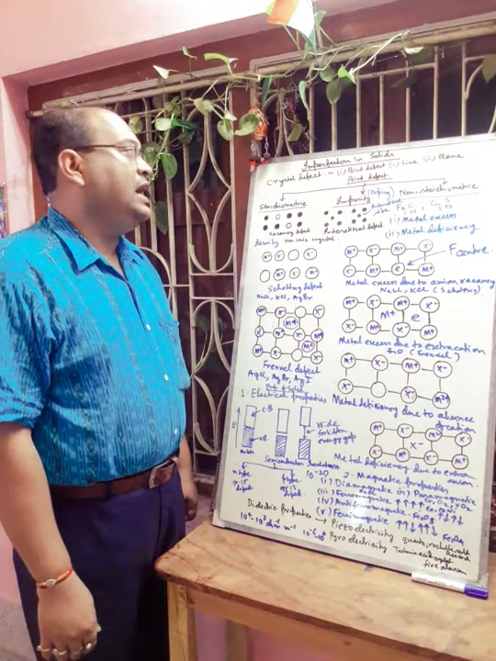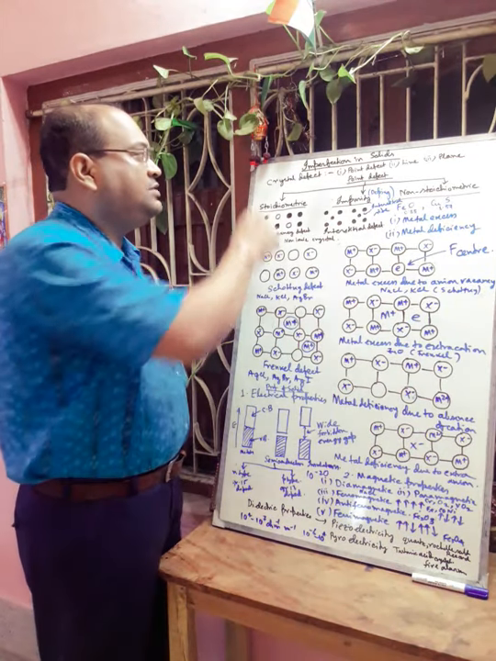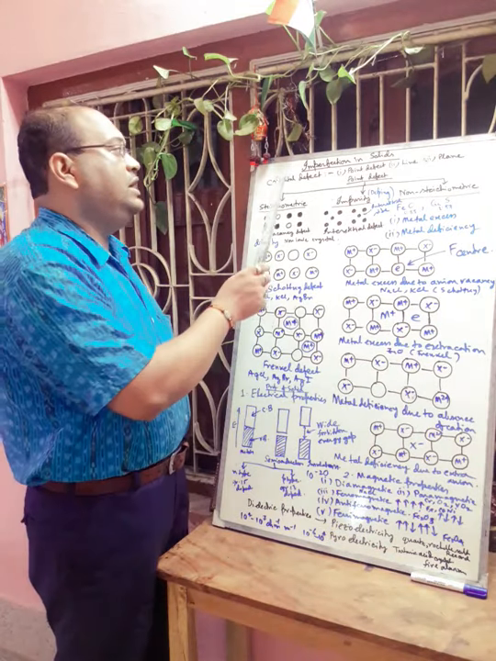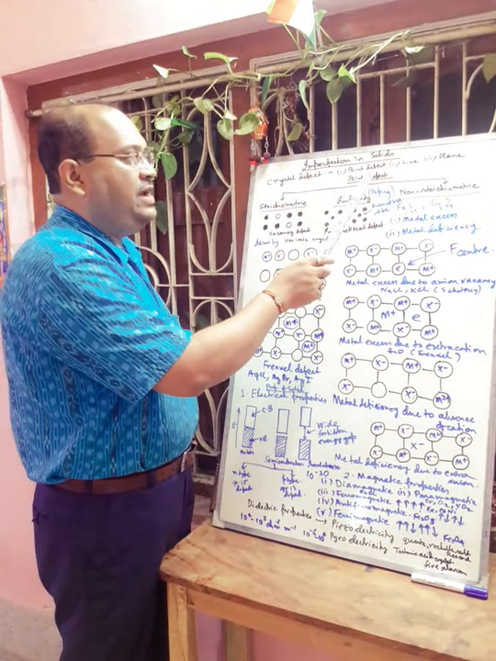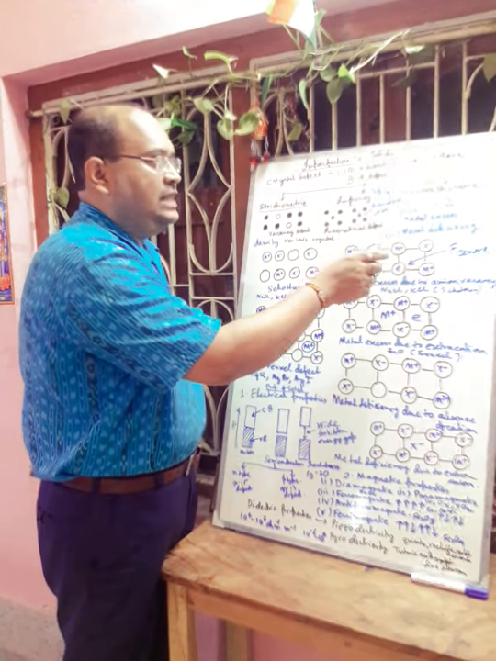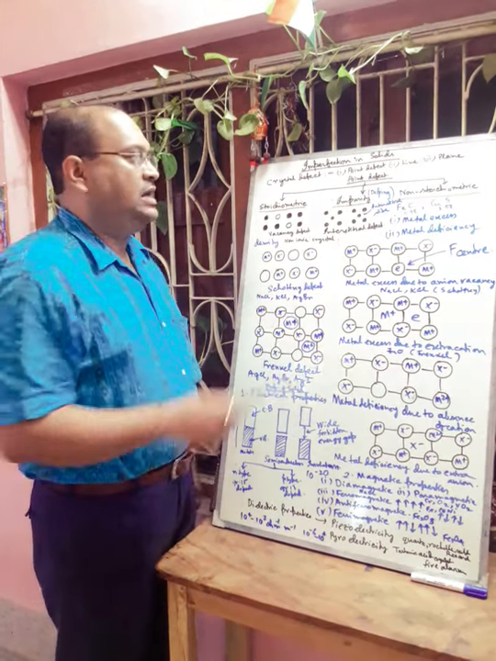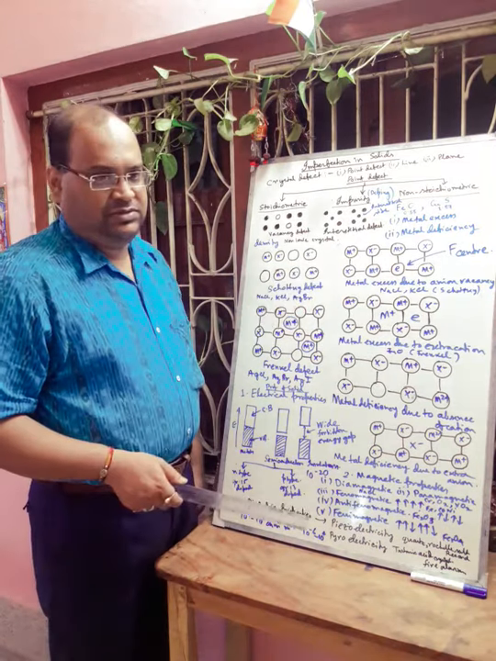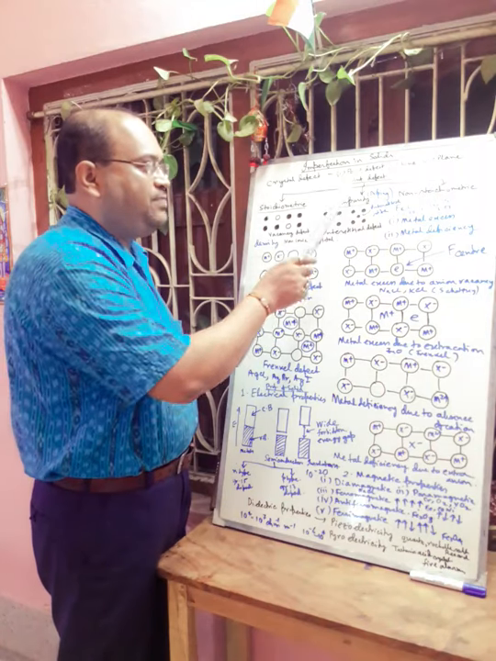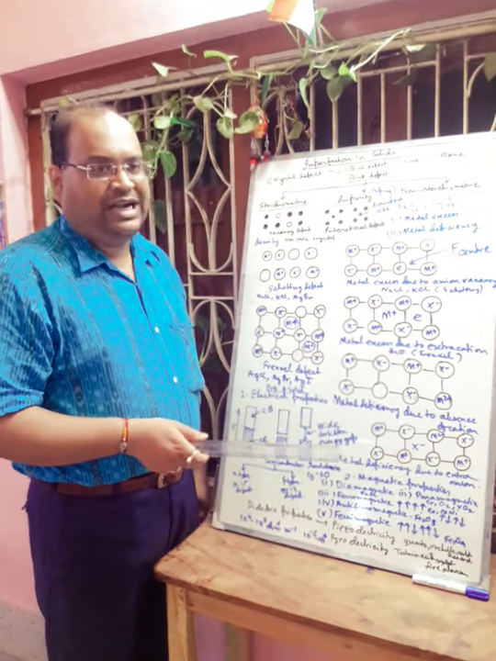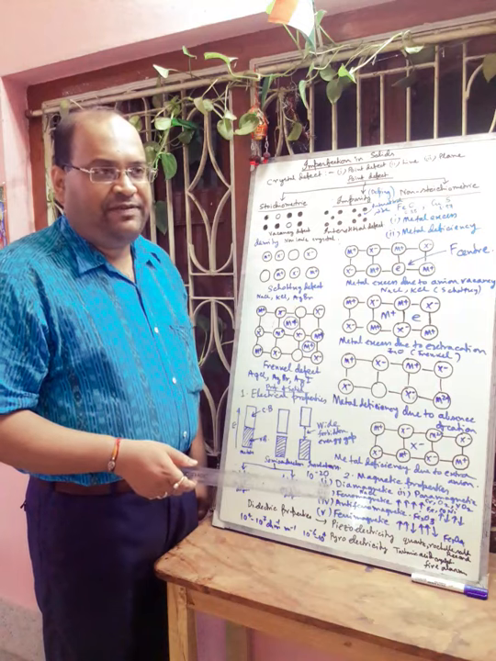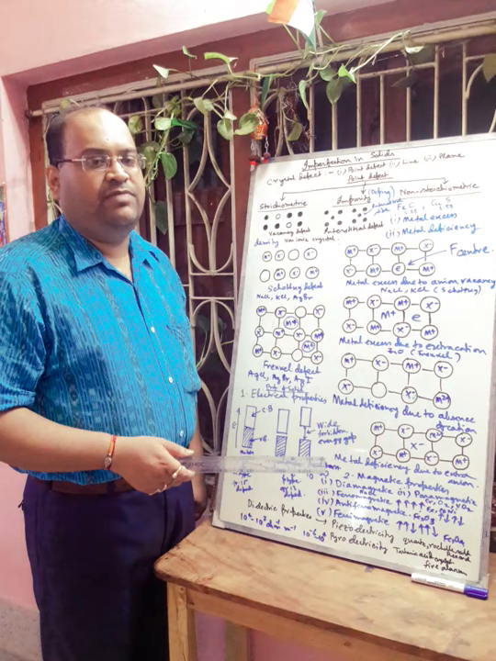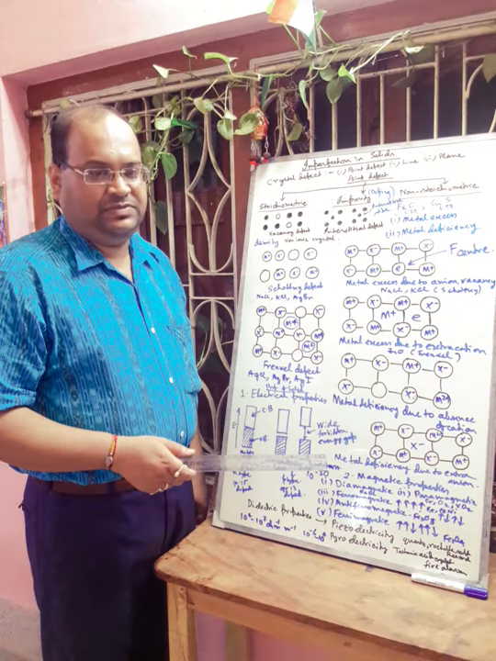Now, here there may be three types of defects in crystal. One is point defect, another is line defect, another is plane defect. But in our syllabus, the scope is to discuss only point defect. So today I will discuss point defect of crystals. Now, what is point defect? Point defect arises due to the deviation from the regular arrangement of the constituent particles in crystalline substance.